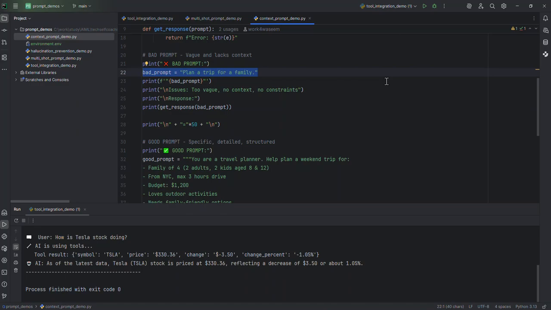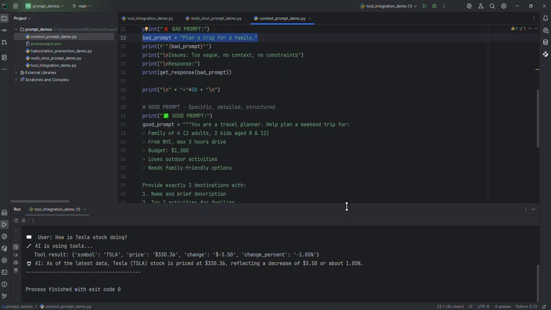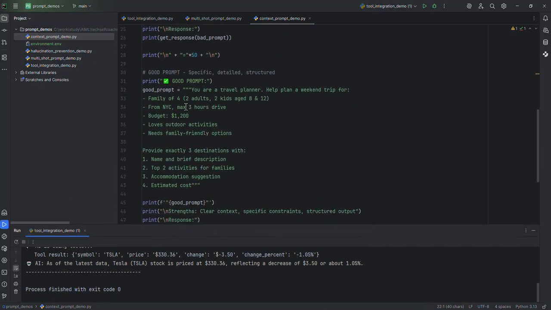On the other hand, if you ask this question in a different way, with a very predefined question, for example, here, you say, you are a travel planner. This is a good example. You are a travel planner. Help me plan a weekend trip for a family of 4, 2 adults, 2 kids, ages 8 and 12. From New York City, maximum 3-hour drive, and our budget is 1200. We love outdoor activities and need a family-friendly option. And at the end, we are also giving the acceptance criteria.